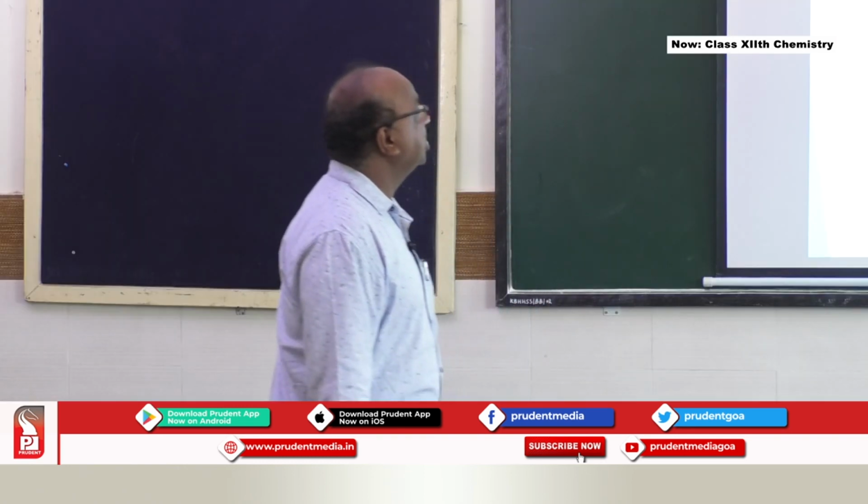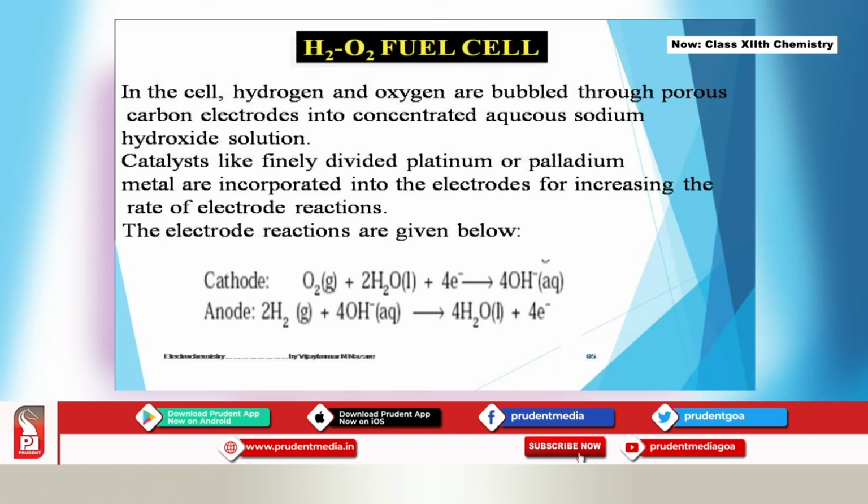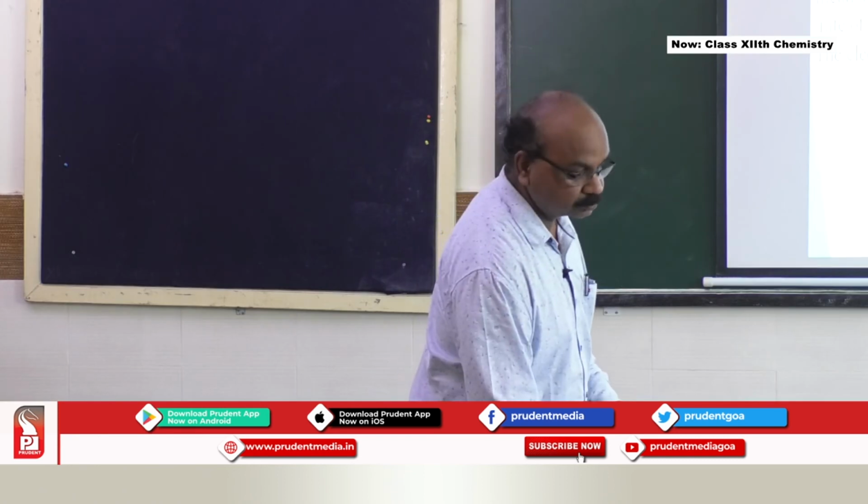In this cell, hydrogen and oxygen are bubbled through porous carbon electrodes into concentrated aqueous sodium hydroxide solution. These are the carbon electrodes. Catalysts like finely divided platinum or palladium metal are incorporated into the electrodes to increase the rate of the electrode reaction. The electrode reactions are given below.